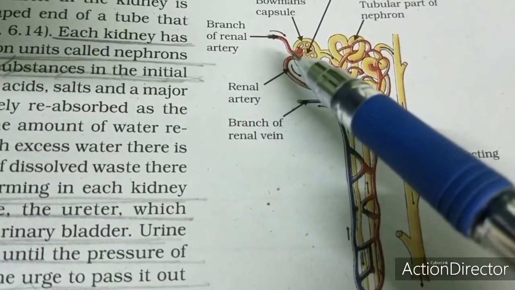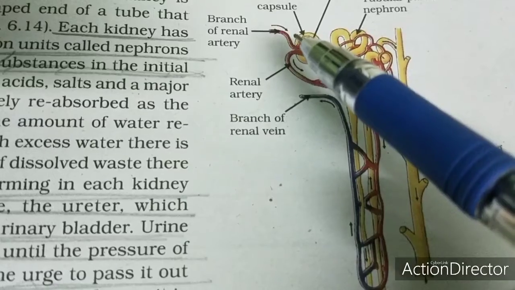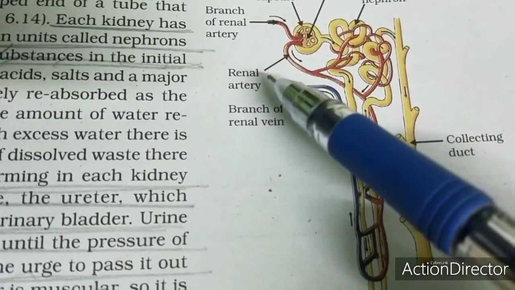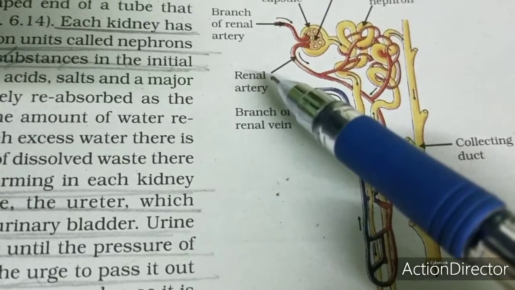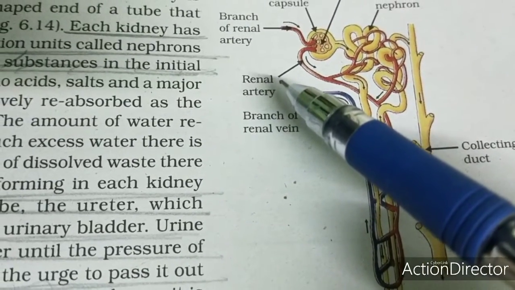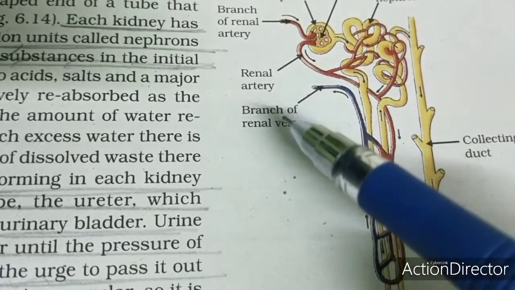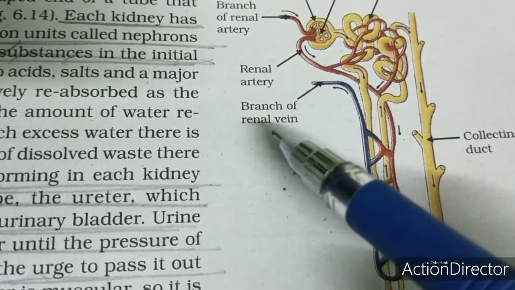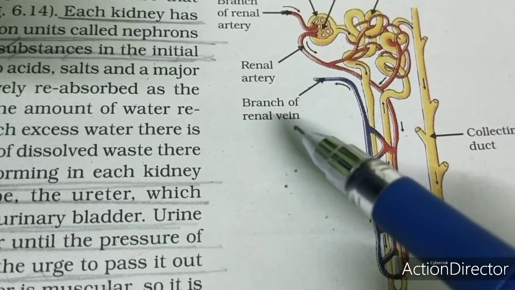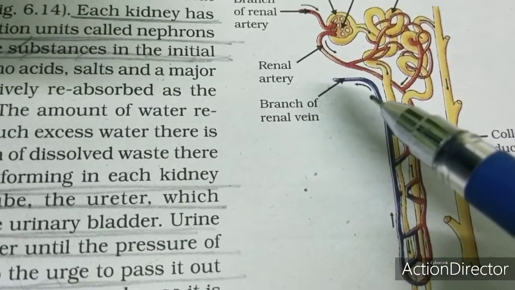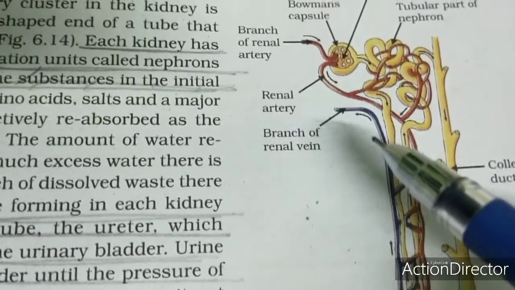And we can see a branch of renal artery, and this is the renal artery. We know what is renal artery. Renal artery is the blood vessel which takes away the pure blood from the nephrons or the kidneys. Then it's a branch of renal vein. We know what is renal vein, which brings the impure blood to the kidneys for purification.